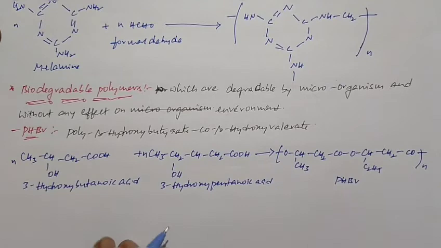So this is about the poly beta hydroxy, and it is used for specially packing orthopedic devices and in controlled releasing of drugs.